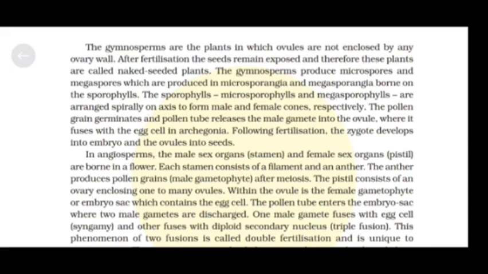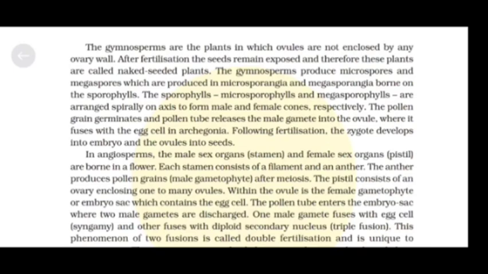The microsporophylls and megasporophylls are arranged spirally on axis to form male and female cones respectively. The pollen grain germinates and pollen tube releases the male gamete into the ovule, where it fuses with the egg cell in archegonia. Following fertilization, the zygote develops into embryo and the ovules into seeds.